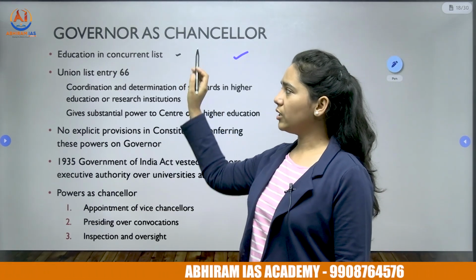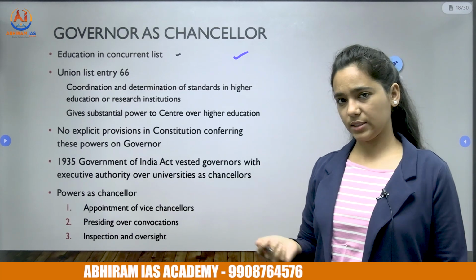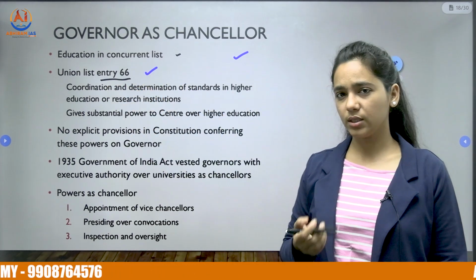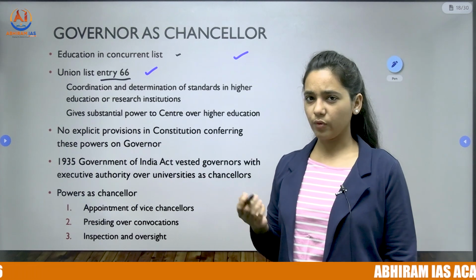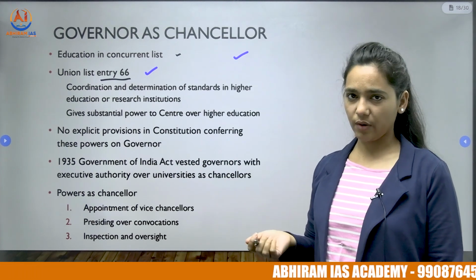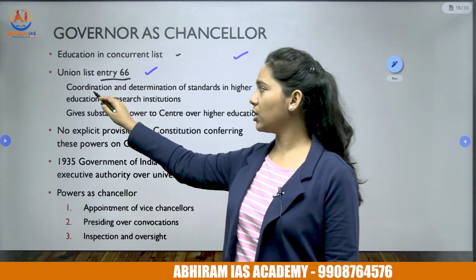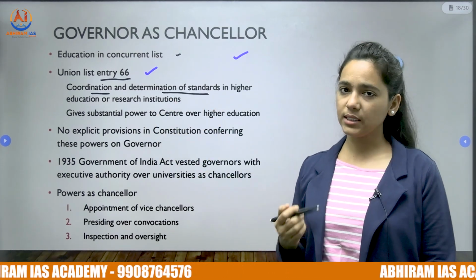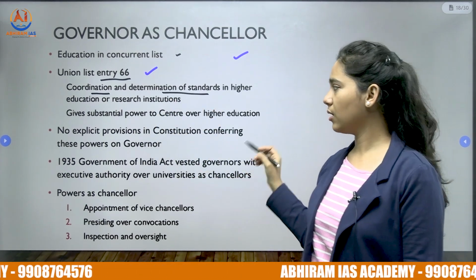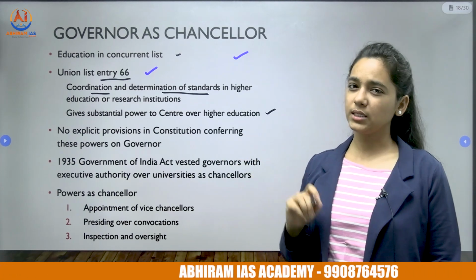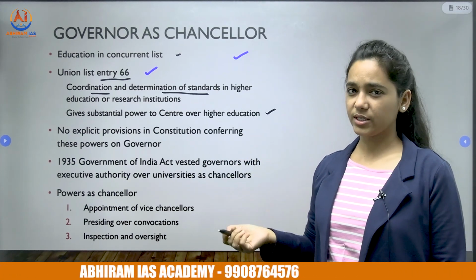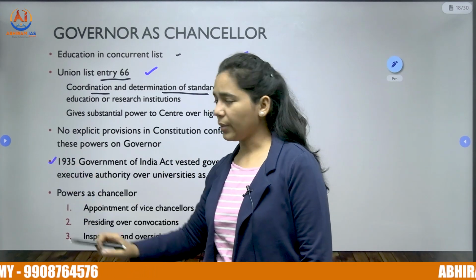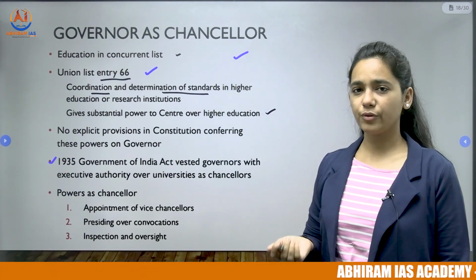Okay. So education, we all know it is in the concurrent list, but specific entry 66 in the union list offers unique power to the center over higher education governance, because it wants to establish coordination and determine some standards in higher education, and that gives overarching power to the center. So under these powers, it has said governor can act as a chancellor for the universities, and the powers are derived from the 1935 Government of India Act.